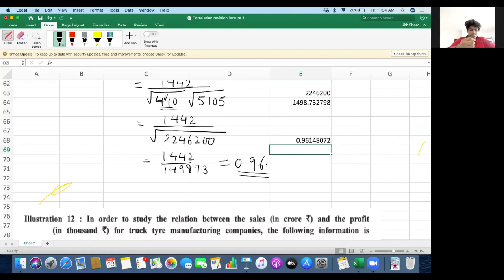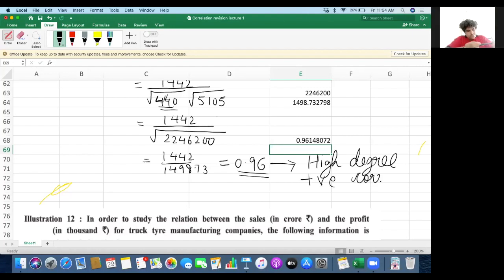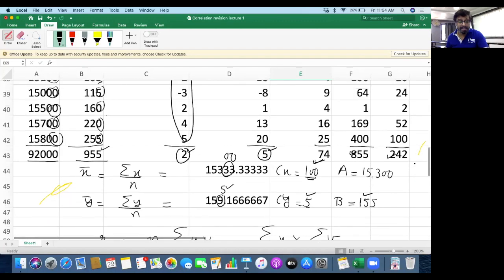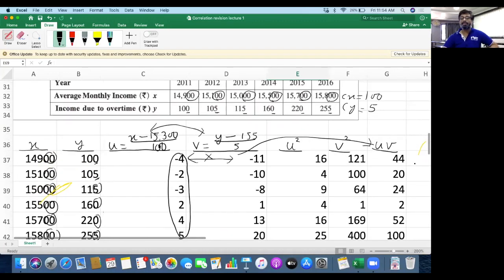Positive, sir. And is it near to 1 or near to 0? Near to 1, sir. This is positive and near to 1. So we say there is a high degree of positive correlation. Near to 1 means high degree and positive correlation. There is a high degree of positive correlation between the values of x and y. And x and y here mean average monthly income and income due to COVID.